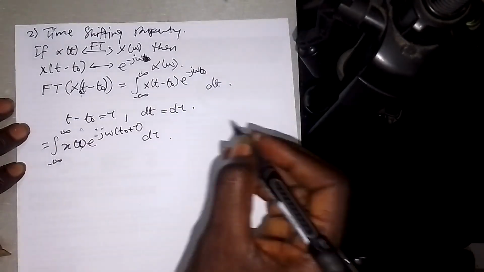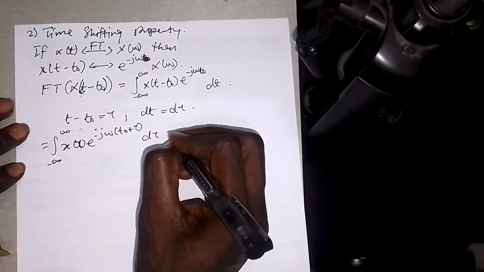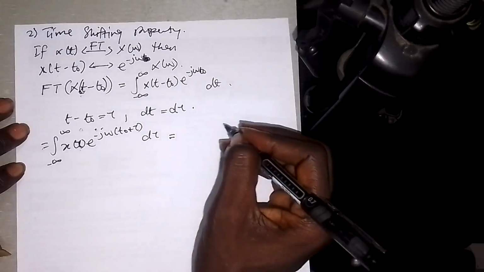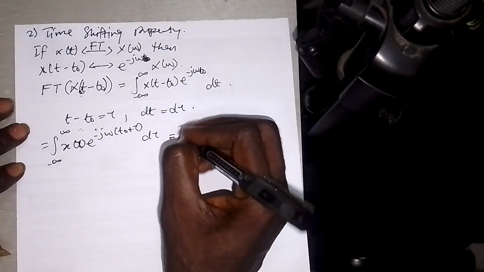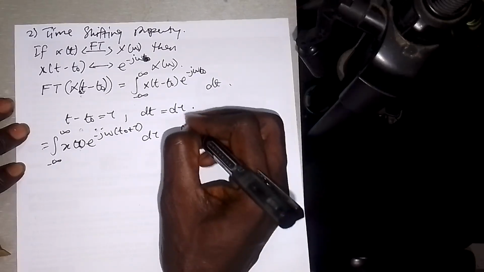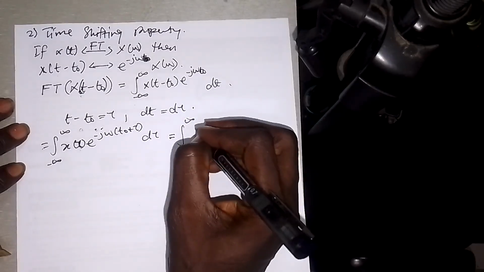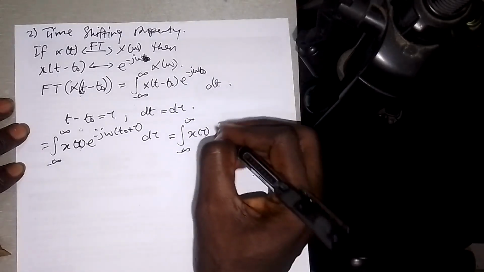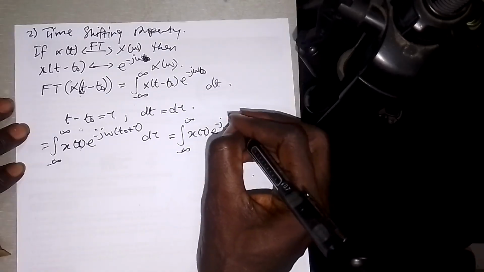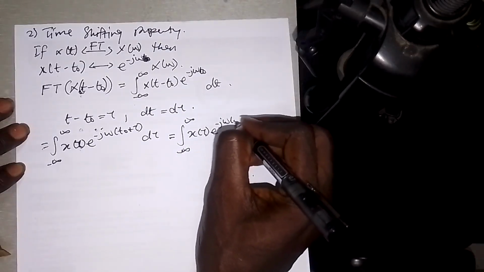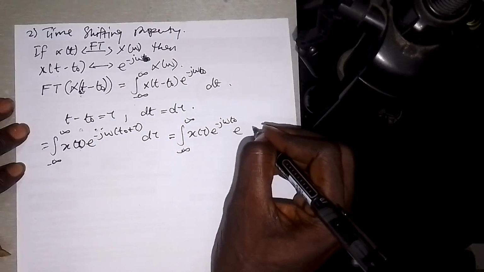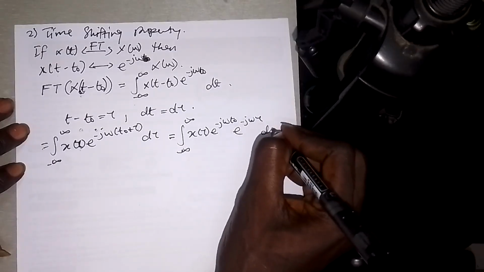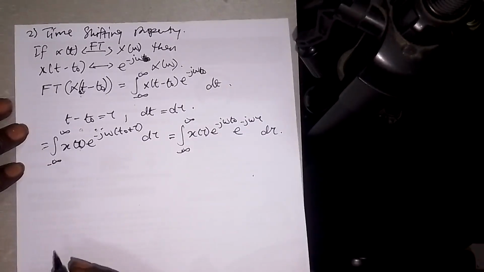Now if I open up my bracket, I can have the integral from minus infinity to infinity of x of tau into e to the minus j omega t naught, into e to the minus j omega tau, d tau.